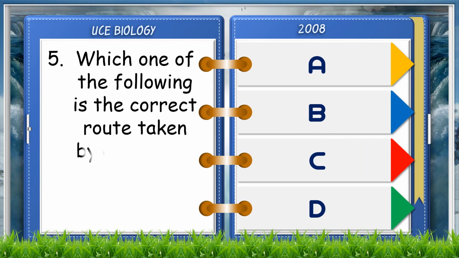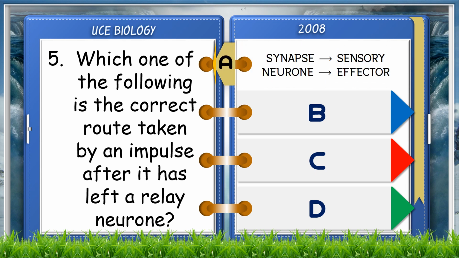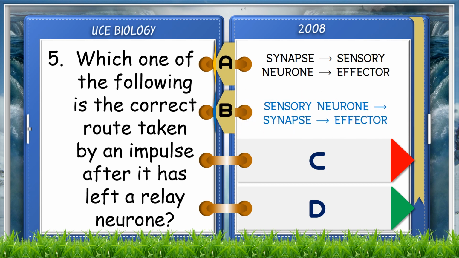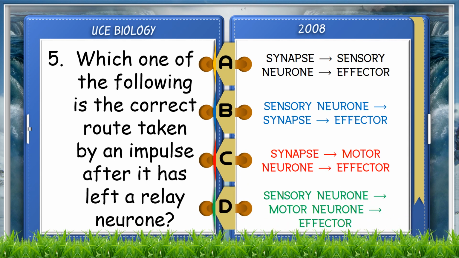Which one of the following is the correct route taken by an impulse after it has left a relay neuron? A. Synapse, sensory neuron, effector. B. Sensory neuron, synapse, effector. C. Synapse, motor neuron, effector. D. Sensory neuron, motor neuron, effector. The answer is C. Synapse, motor neuron, effector.